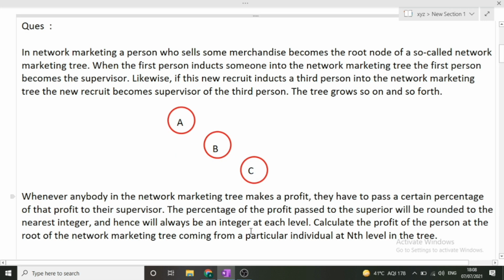Okay, so guys, the name of this question is network marketing, and it was asked previously from 2021 batch candidates in their TCS Digital hiring. Again, the question is big, but if you understood this question, the code is just 5 to 6 lines of code you have to write for the same.